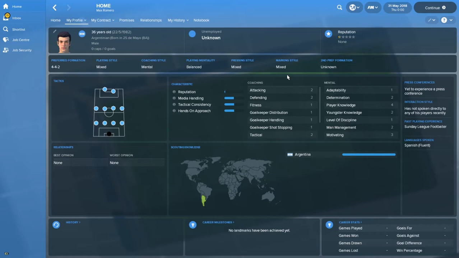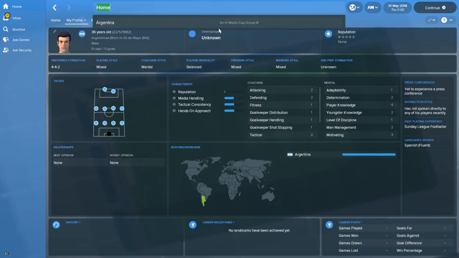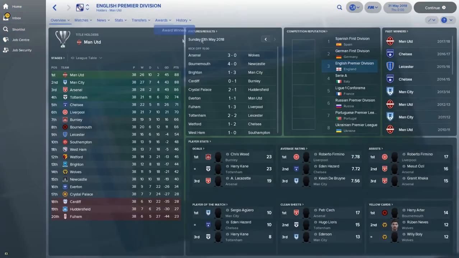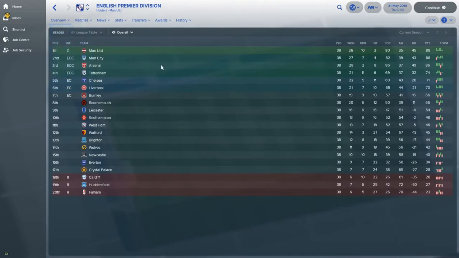So what we'll do, we'll jump into it, and first of all we will take a look at the Premier League. So we've gone to May as well, so that league table, and everything here that shows is as it stands. So Man United again win the title, they always do, but it's on goal difference, 2 goals over Man City. Arsenal only 2 points back, further still, and then that's where the break comes in. Tottenham are quite far back at that point, just ahead of Chelsea by 3 points, and Liverpool are quite close. Burnley and Bournemouth not too far away, but then there's a split again, down to Leicester and down.